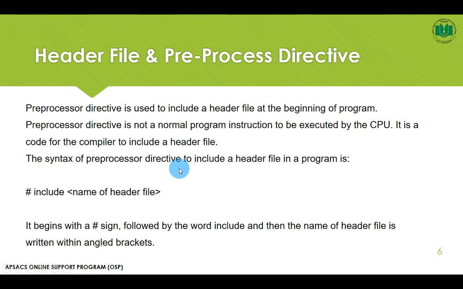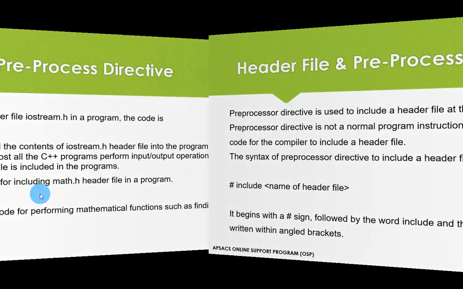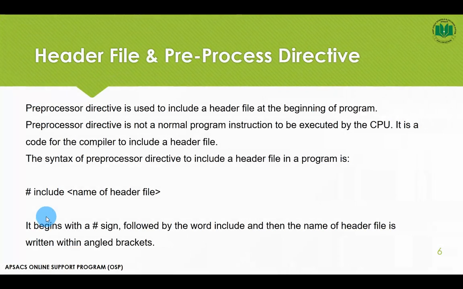The syntax of the preprocessor directive. Syntax means the way we write a preprocessor directive that includes a header file. We write hash, then include, and then the name of any header file, for example iostream, conio.h, ctype.h, time.h, any kind of file which we want to include. If we want one or more files, we have to write this statement as many times as the number of files we are going to attach.